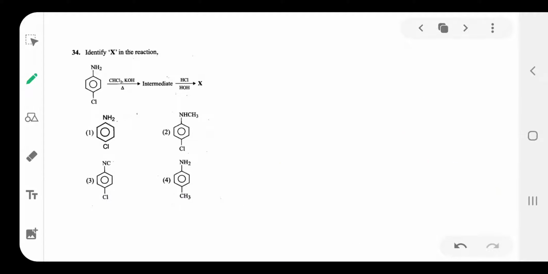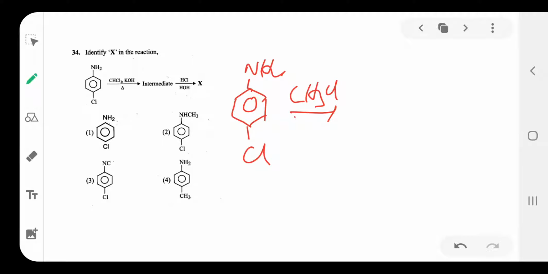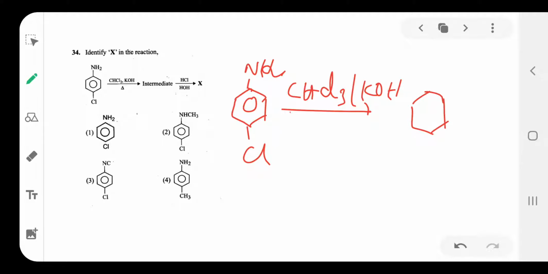Next question number 34. You see here NH2 Cl reacts with chloroform and KOH, that is the carbylamine test. It causes NH2 to become NC, followed by reaction with HCl and H2O.